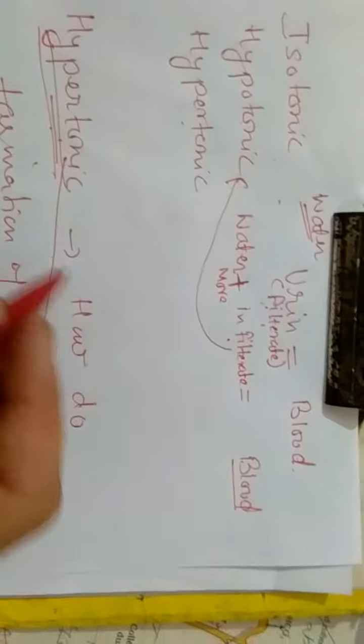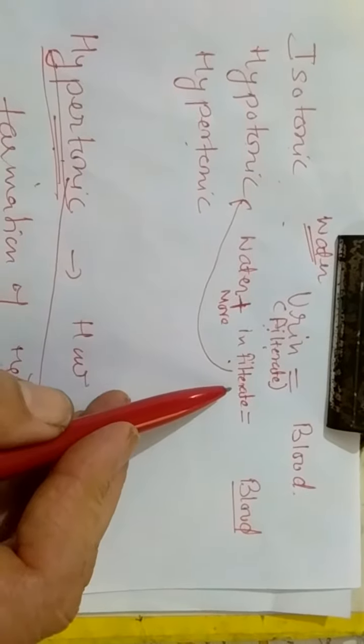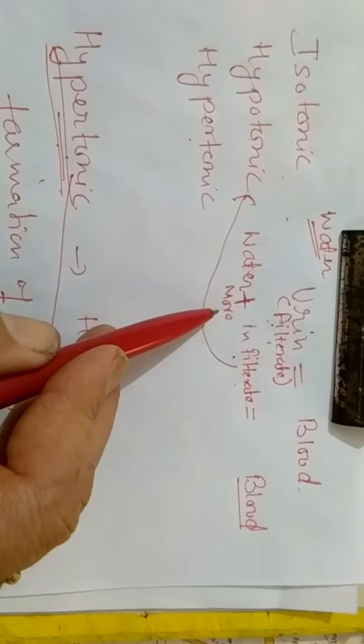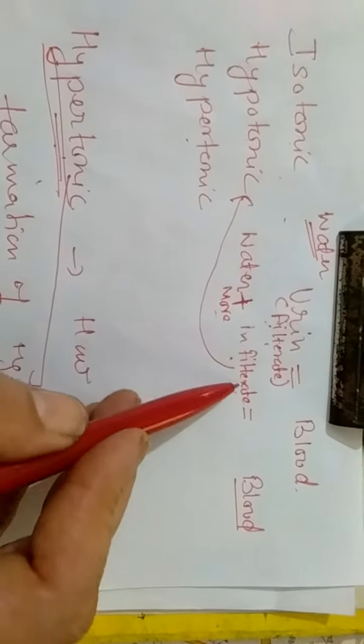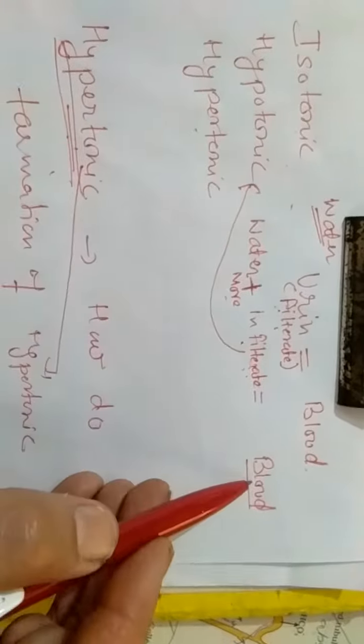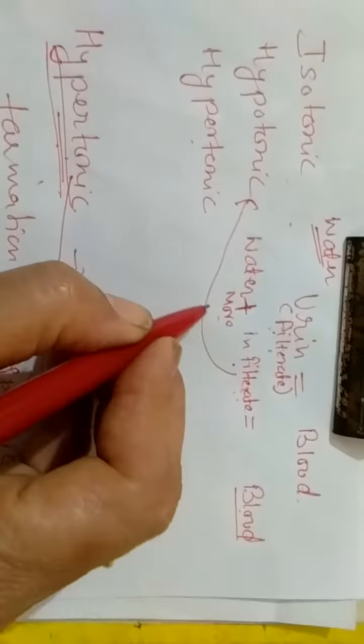Filtrate is hypotonic and blood will be hypertonic. But we are focusing on filtrate. So if the amount of water is more in filtrate, then filtrate is hypotonic in comparison to the blood.